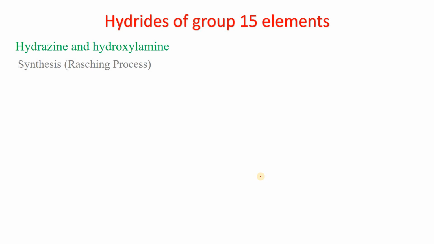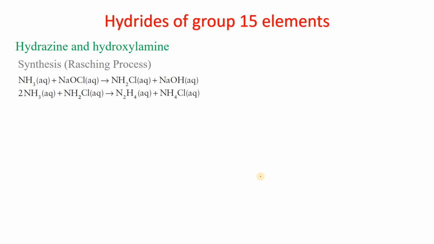How will we synthesize hydrazine? This process is known as the Raschig process. Aqueous ammonia is treated with sodium hypochlorite and we get NH2Cl and sodium hydroxide, and in the next reaction ammonia reacts with NH2Cl and we get N2H4 in aqueous solution.